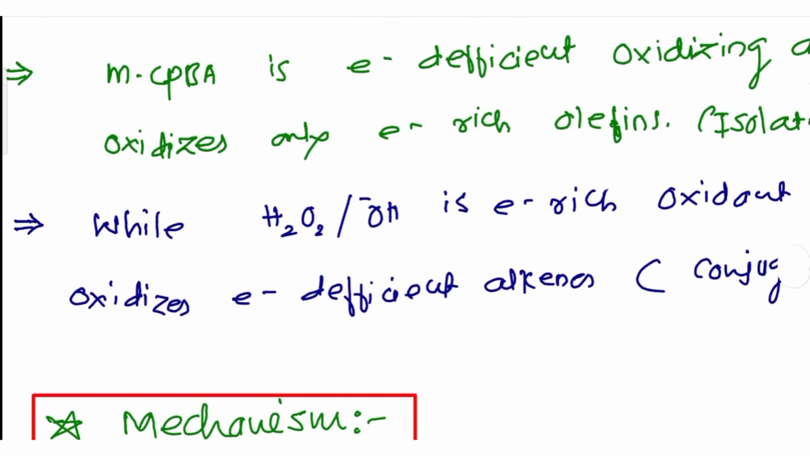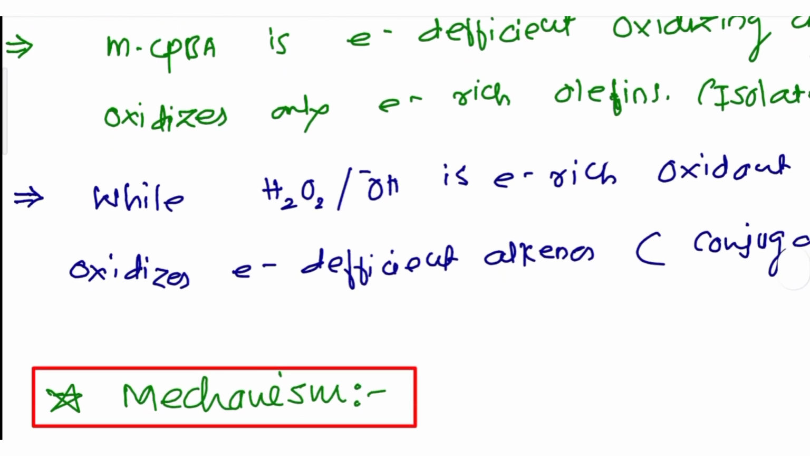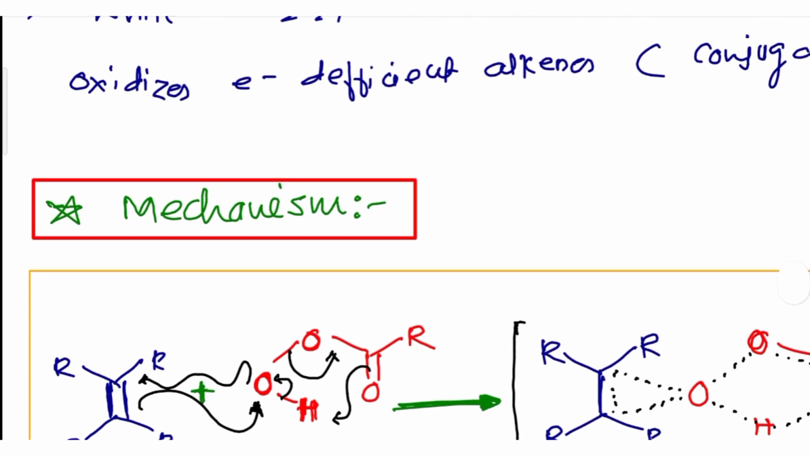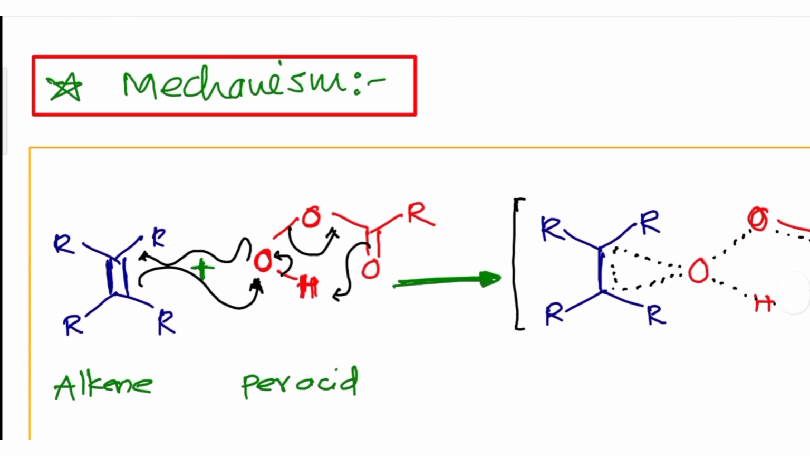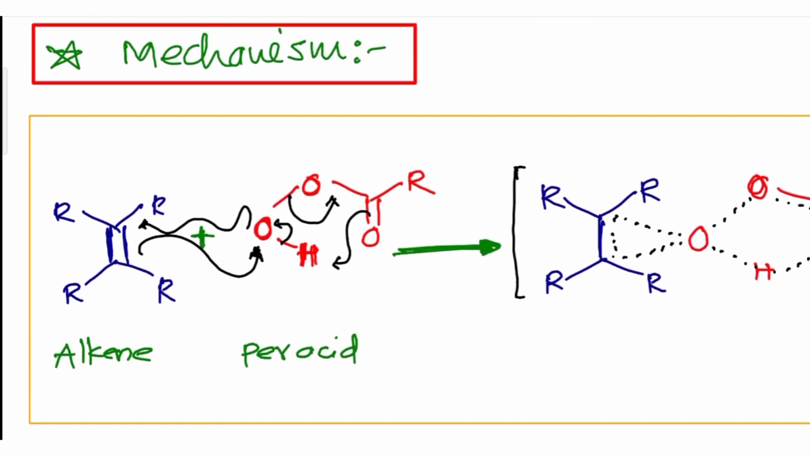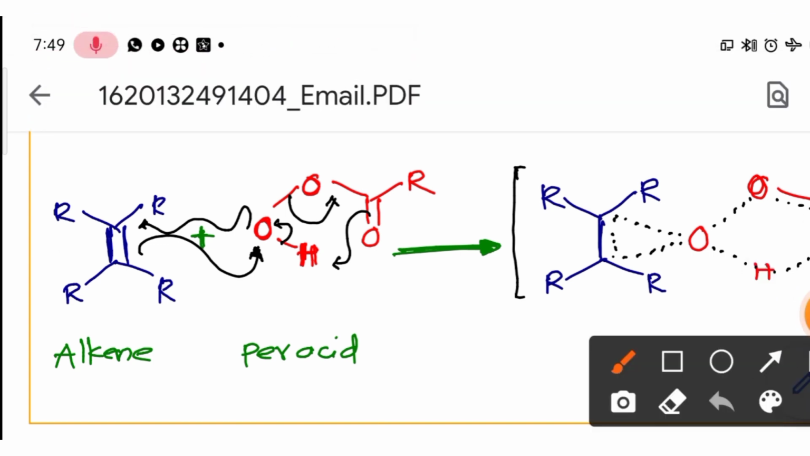So in the peracid category, MCPBA is an electron deficient oxidizing agent. That's why MCPBA is generally utilized for oxidation of olefins. It oxidizes only the electron rich olefins. Why? Because your reagent is electron deficient, so it requires electron rich olefins. So we have two different types of reagent, for electron rich olefins and for electron deficient olefins. So what is the mechanism of this reaction?